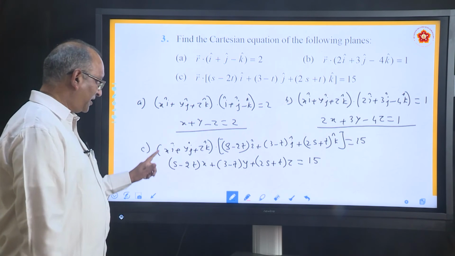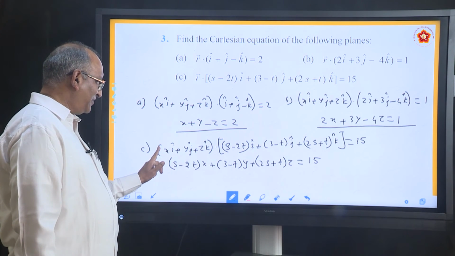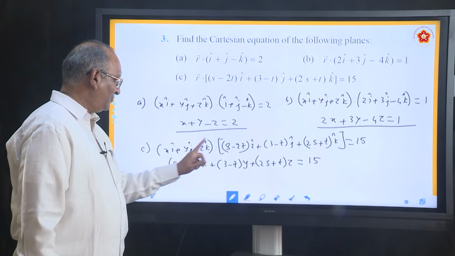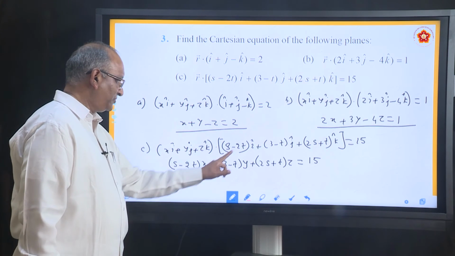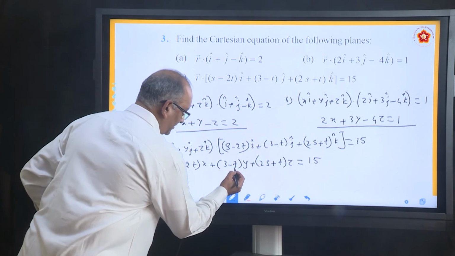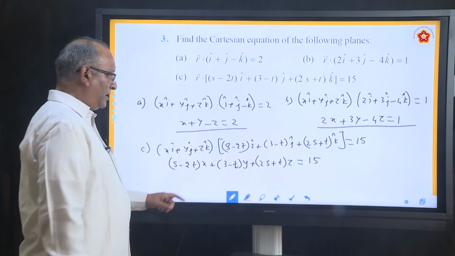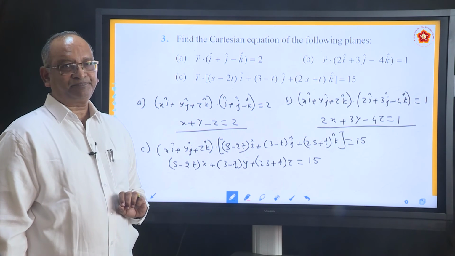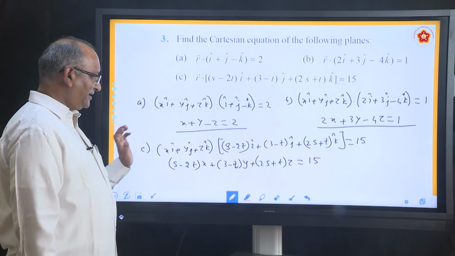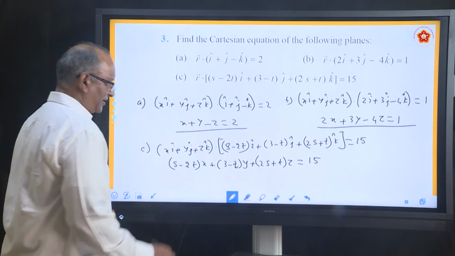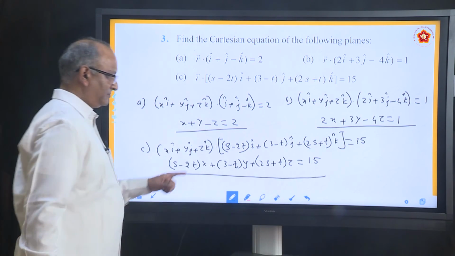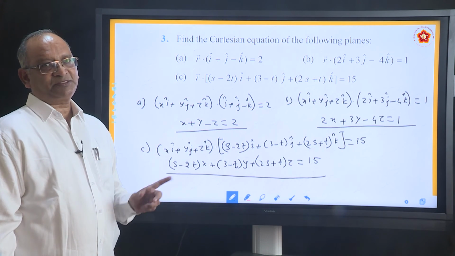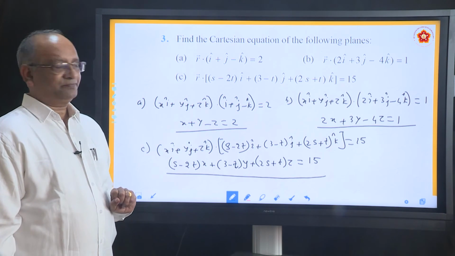Why is it so? Because i dot i will become 1, as a result you will get x into (s minus 2t). Similarly, yj dot this, j dot j is 1, so you will get y into (3 minus t). This is t, it is not 7. Similarly, z into (2s plus t) equal to 15. If you wish to write it in simplified form, this itself can be written as the answer. These are direction ratios, ax plus by plus cz equal to d.